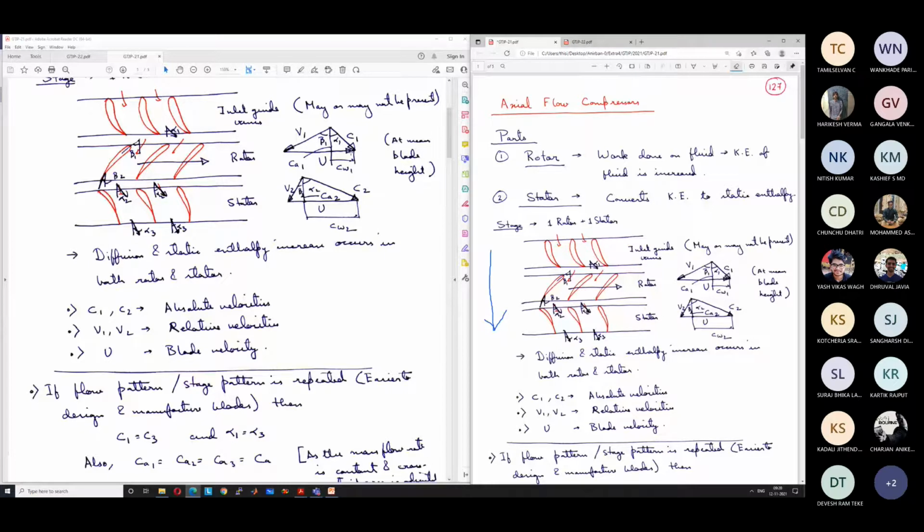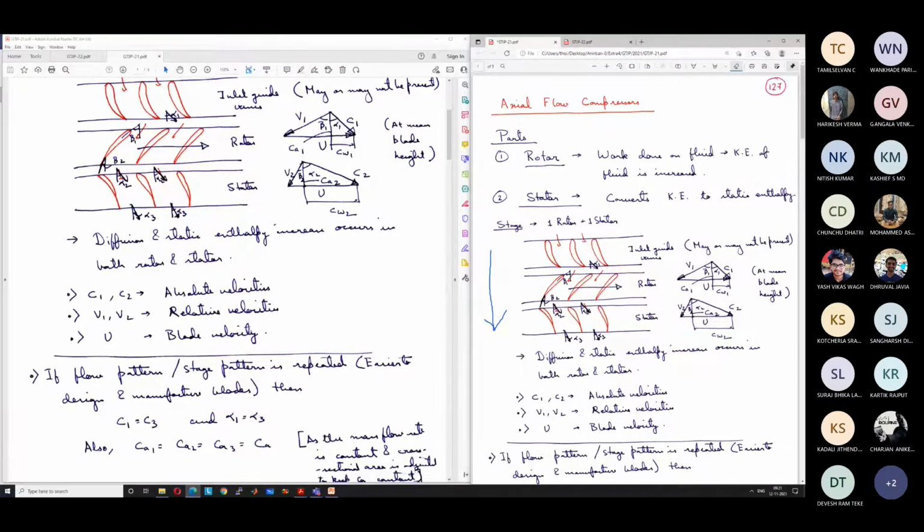Ultimately, if you see the single stage, the static enthalpy is increased significantly, first in the rotor and then in the stator. And the overall kinetic energy remains the same in the entire stage. It has increased and again decreased. At the inlet it was equal to half C1 square, and at the exit of the stator it is also equal to half C1 square. So the overall kinetic energy at the inlet and exit remains the same, but the static enthalpy has increased significantly, and that has happened because of the supply of work through the shaft.